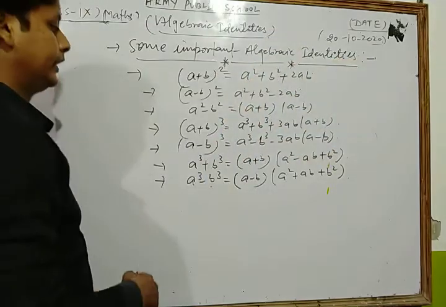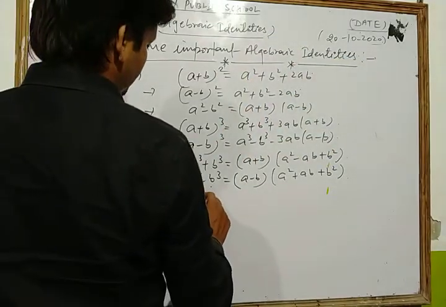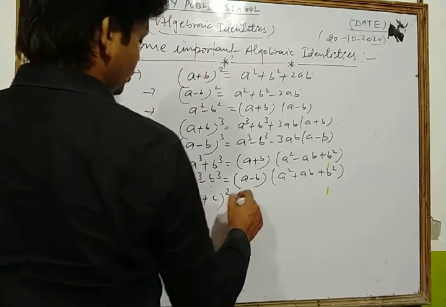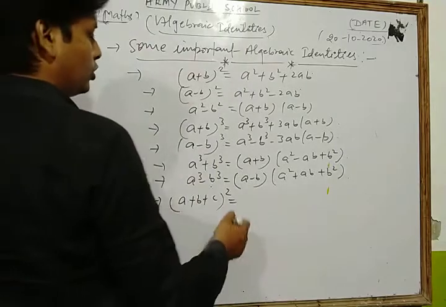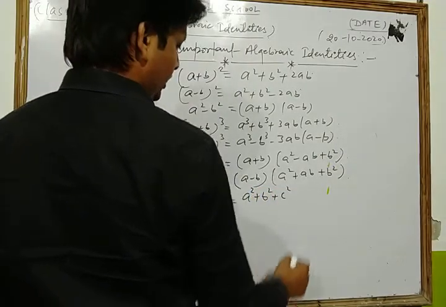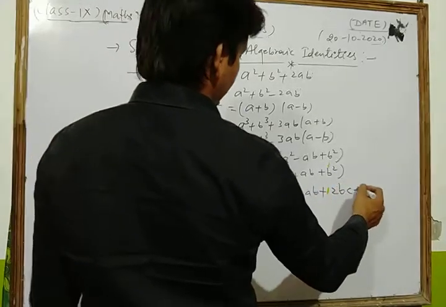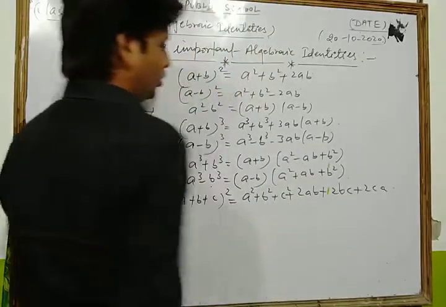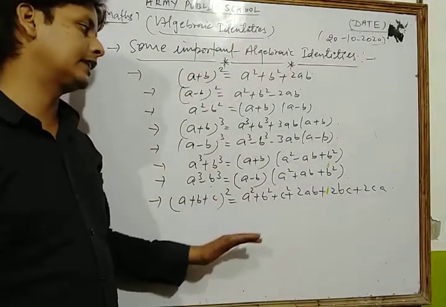Okay, now next one is what? a plus b plus c whole square. This is also a very important algebraic identity. The expansion of a plus b plus c whole square is what? a square plus b square plus c square, okay, plus 2ab plus 2bc plus 2ca. Okay, this is also a very important algebraic identity.